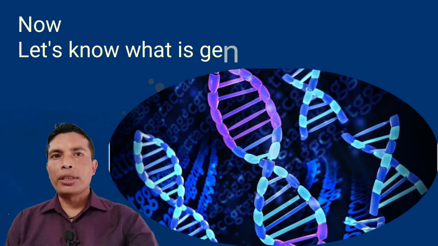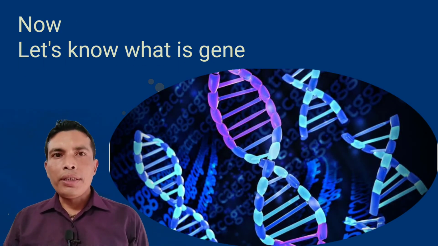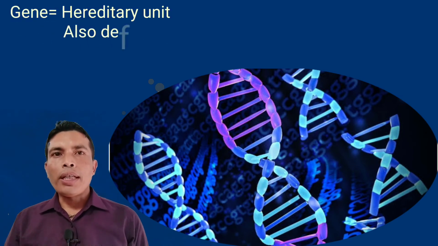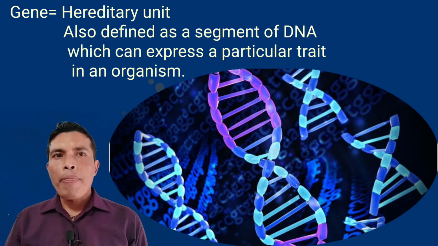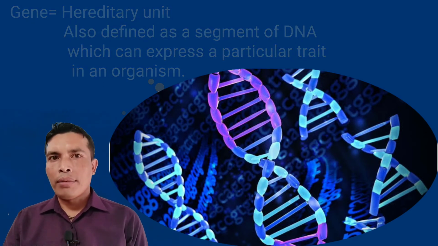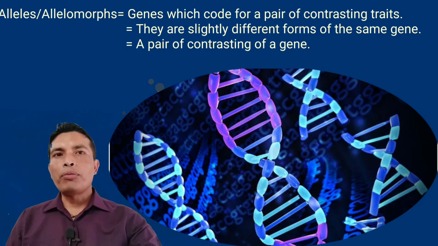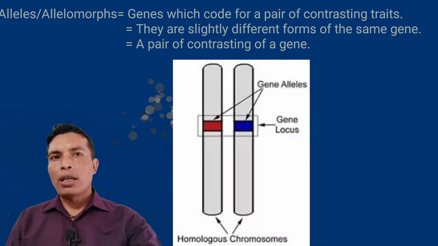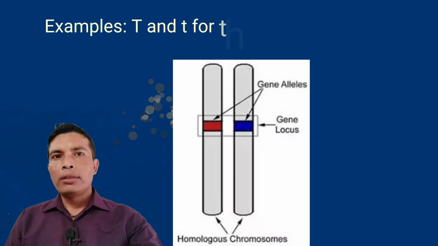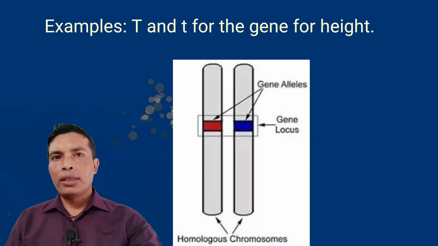Let us know what a gene is. A gene is a hereditary unit. It can also be defined as a segment of DNA which can express a particular trait in an organism. What are alleles or allelomorphs? Genes which code for a pair of contrasting traits are known as alleles. They are slightly different forms of the same gene.